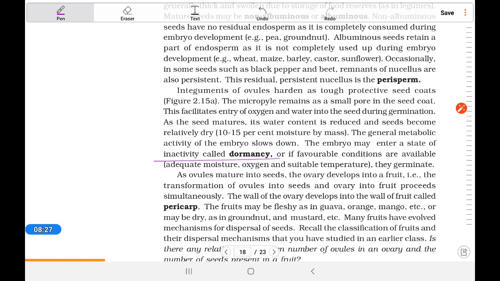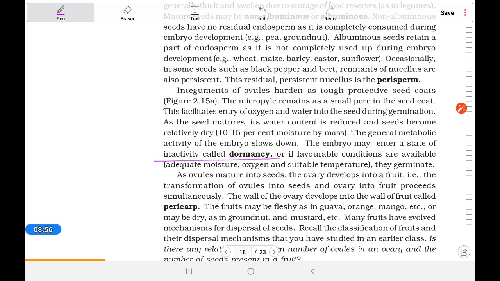Next is dormancy, or seed dormancy. We know that in some adverse climate conditions, the seeds fail to germinate. This condition is known as quiescence. It means that the condition is not favorable for seed germination. Light is not there, the humidity is not there, temperature is not appropriate. So it goes into quiescence.